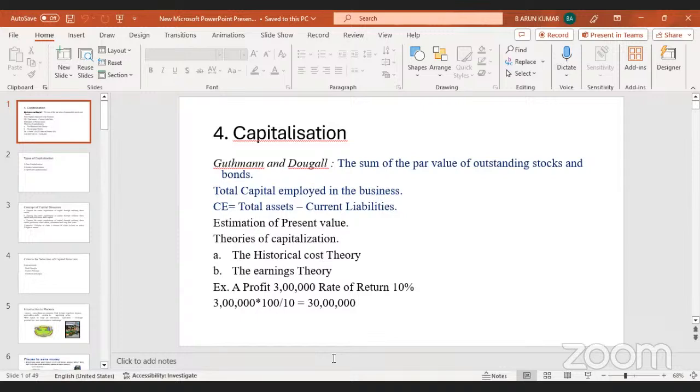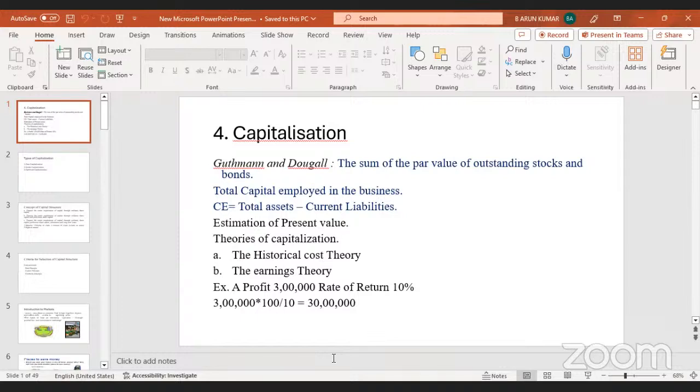The amount of capitalization is based upon the original out-of-pocket investment in plant, machinery, and equipment. So how much cost we incurred for establishing an organization, that we call capitalization according to this historical cost method.